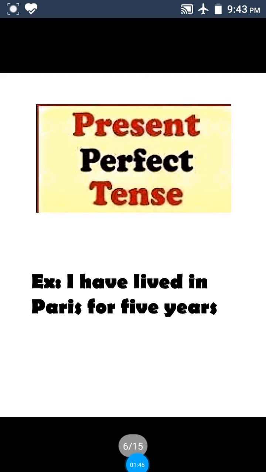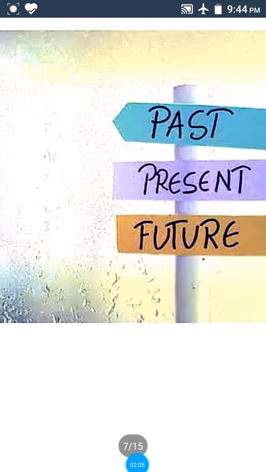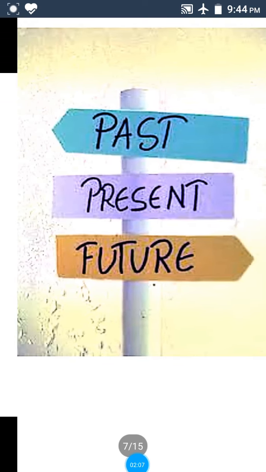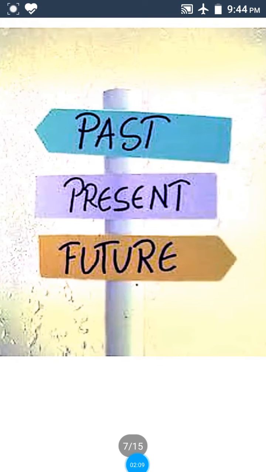Let us see one example. In present perfect tense, I have lived in Paris for 5 years. That means for 5 years I have lived in Paris. That means in past also I was in Paris. At present also I am in Paris.